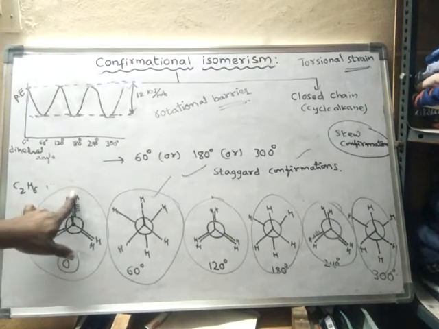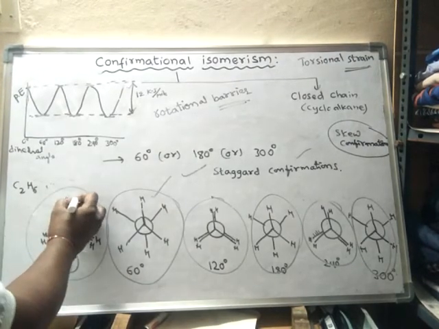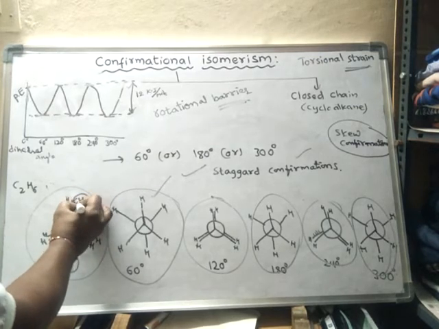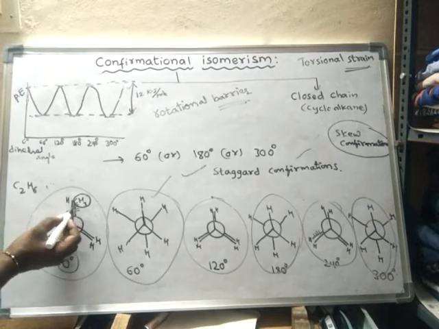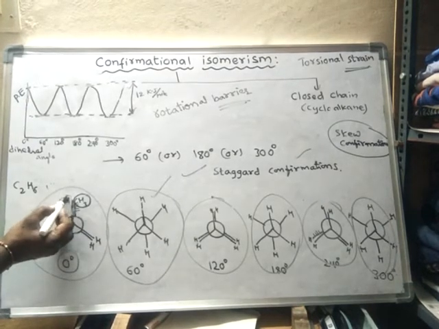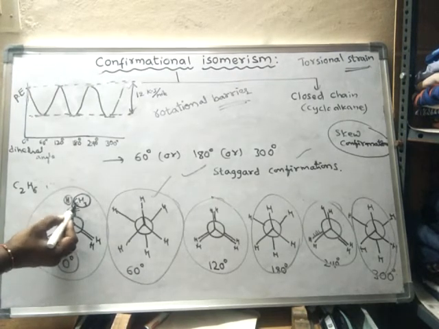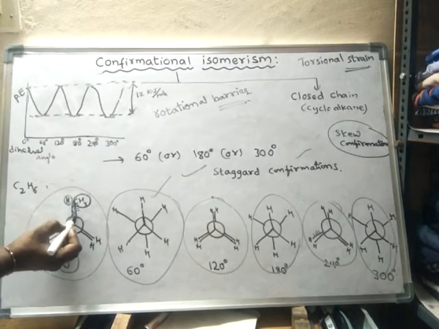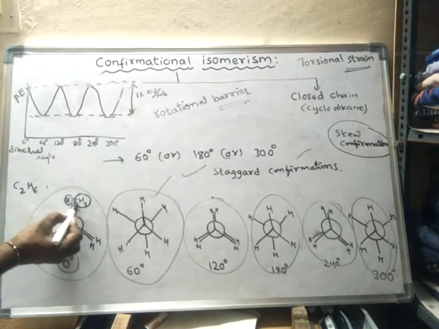Suppose hydrogen is replaced by some other group like methyl. What happens? Groups larger than hydrogen cause larger barriers. So repulsion will take place: the repulsion between these bonds, the electrons of the bonds as well as the electrons of the atoms also.